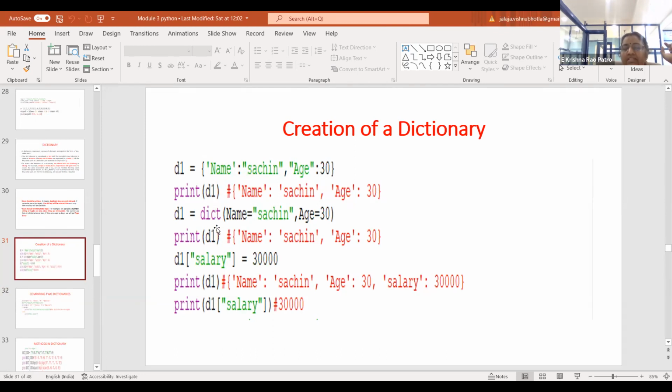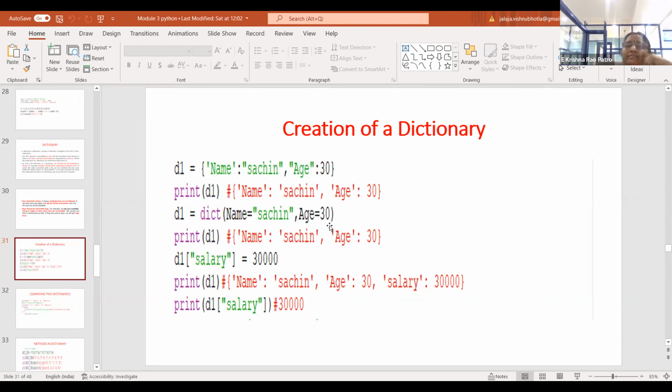Another way of creating a dictionary is using dict, which is a keyword followed by an opening parenthesis and a closing parenthesis. Here I'm using is equal to instead of a colon. You should be able to identify this difference. So there are two ways of creating a dictionary. Whenever I use the dict keyword, I use is equal to and a comma instead of a colon.